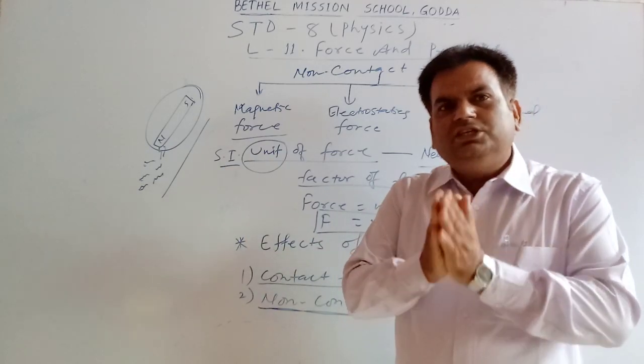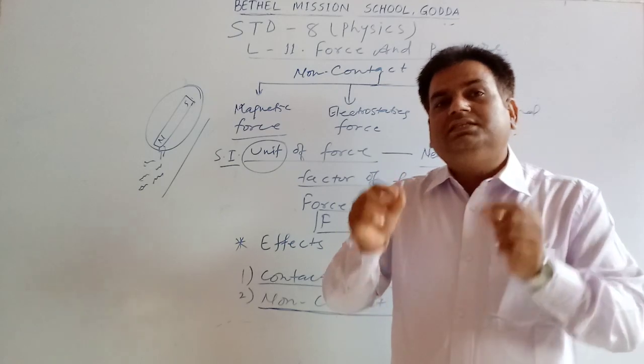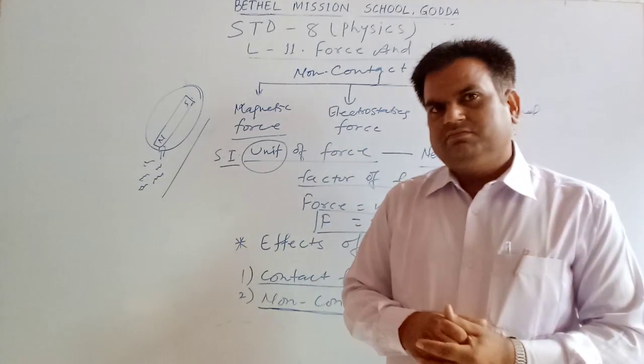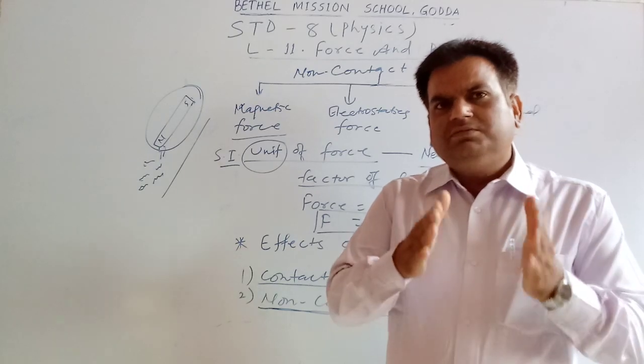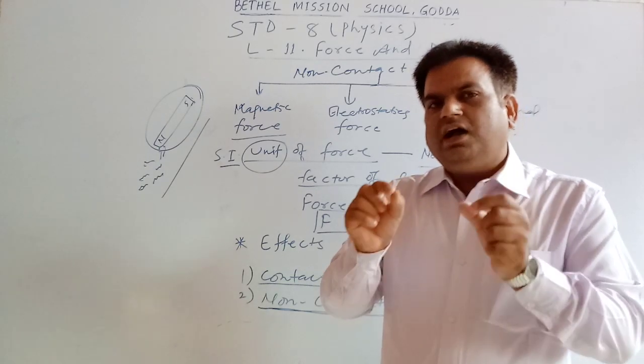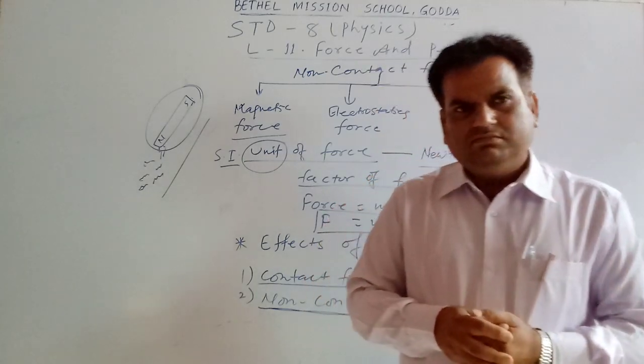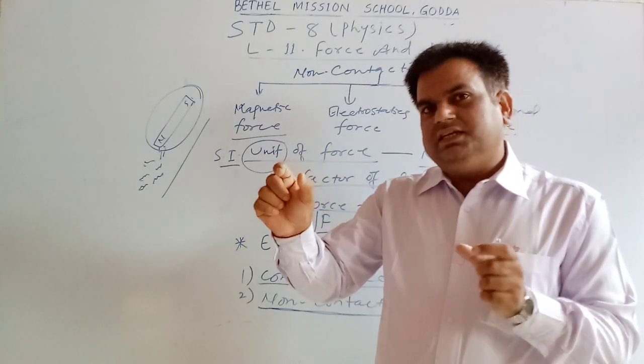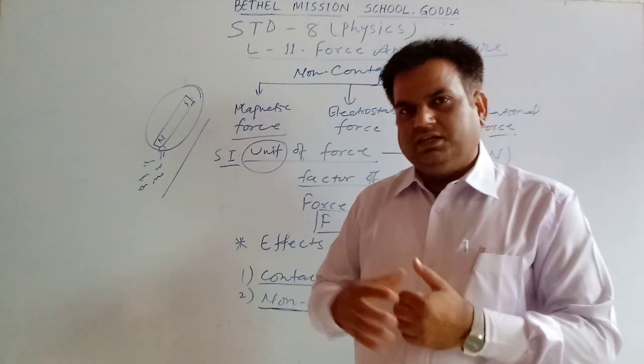Whatever the velocity of the object increases in a unit interval of time, that is acceleration. Suppose an object is moving at 5 meters per second, which means it covers a distance of 5 meters in 1 second.